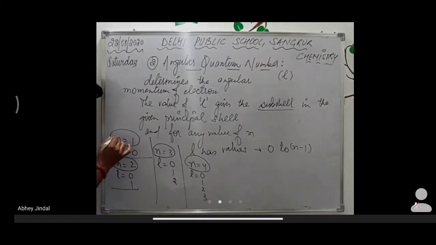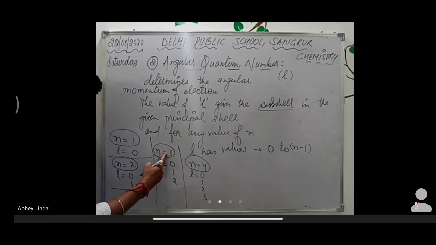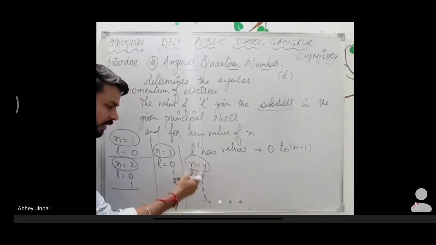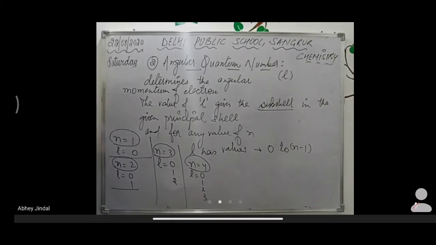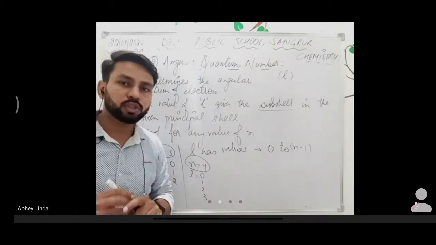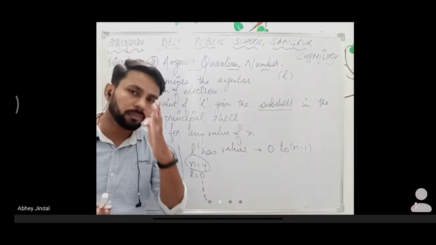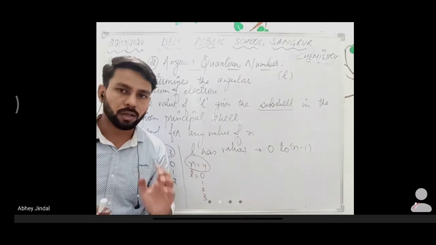The first principal shell contains one subshell, because the value is 0, but that does not mean 0 subshells. The second shell contains two subshells, 0 and 1. The third contains three subshells, 0, 1, 2. The fourth contains four subshells. Clear?